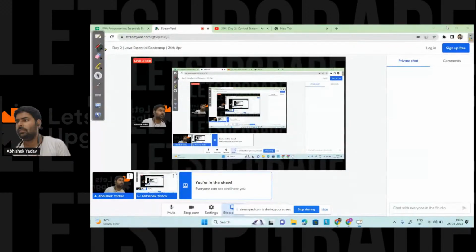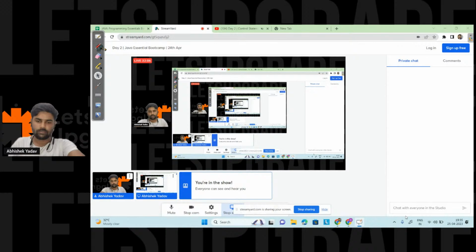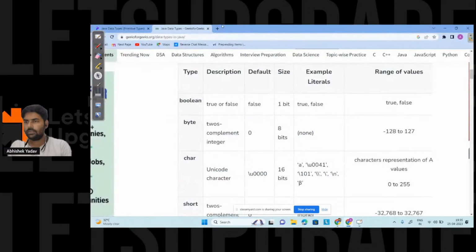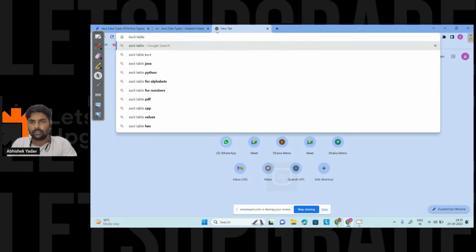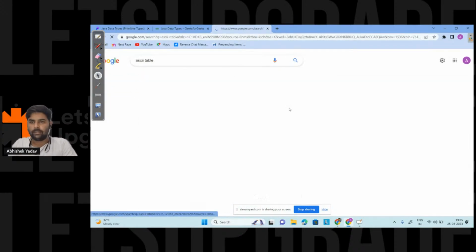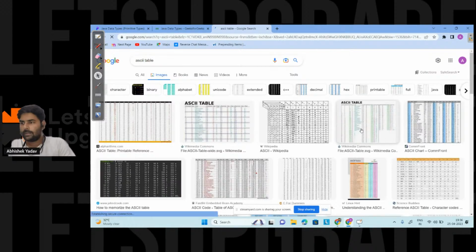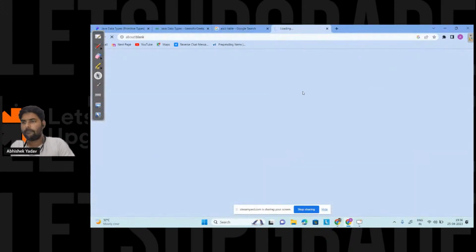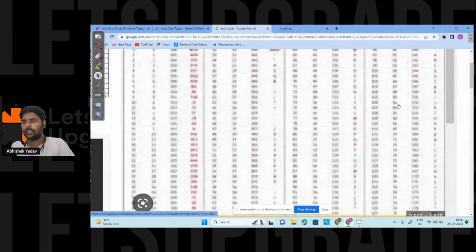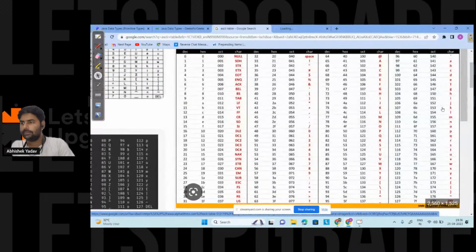Let me show you the ASCII table also, right? One minute. Here, if you search for ASCII table, and images. So here, guys, you can see this ASCII table, right? This one.